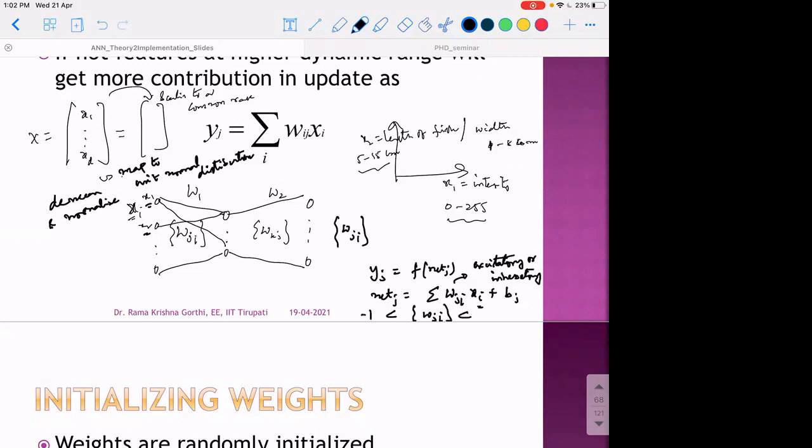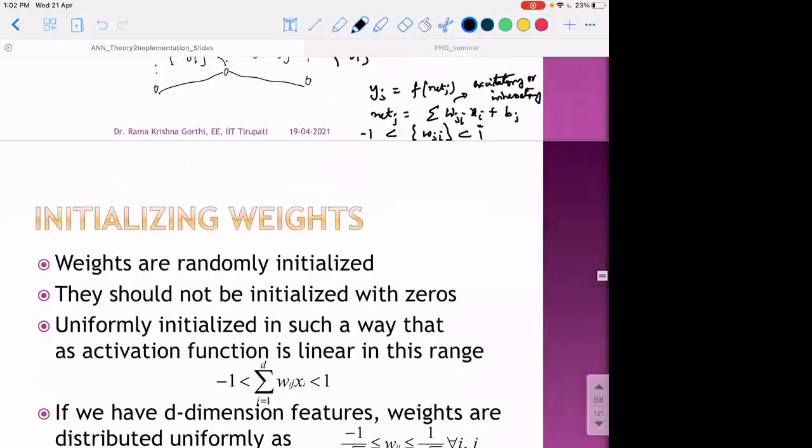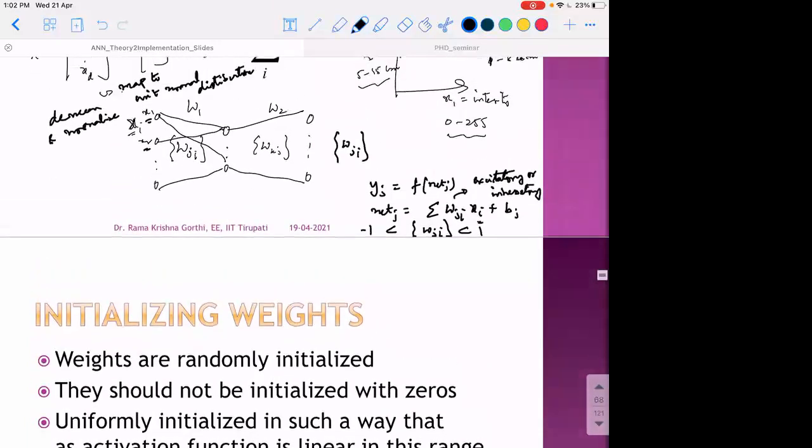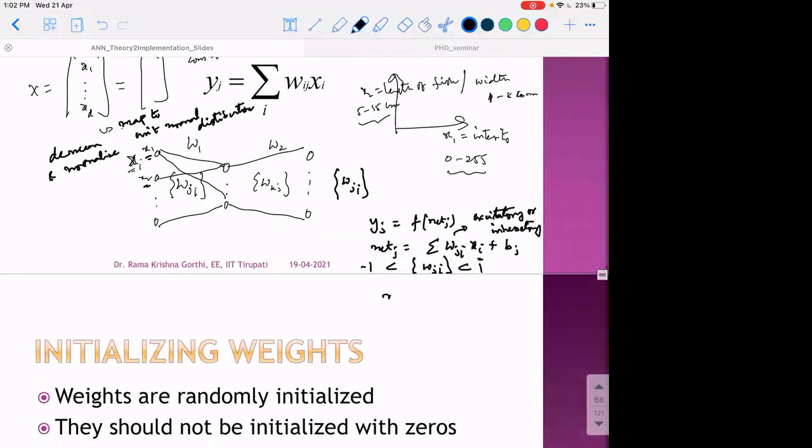Ideally, we can simply think of the -1 to 1 range, but a better way to do it is, instead of putting wji in the -1 to 1 range, we would like the net values coming out from this wji initialization to be in the -1 to 1 range.